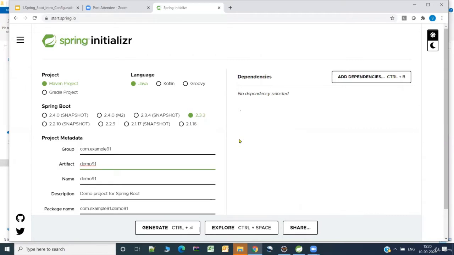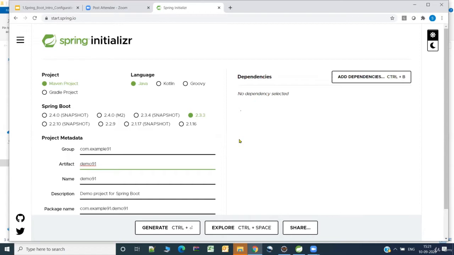See, now the thing is, we need to select what are the starter packages we want in our application. So we were discussing that we just want the hello world REST API. So there are a number of starter packages available, nearly 40, more than that, which are provided ready-made to us. So we just need to specify the starter package. When you specify the starter package, all the interdependencies, okay, and the version management, like for example, so-and-so version of Jackson library may be compatible with so-and-so version of the Spring Core. So we need not worry about all that.